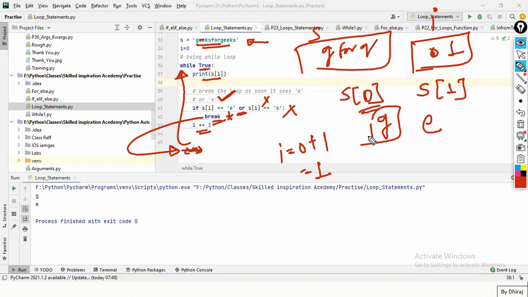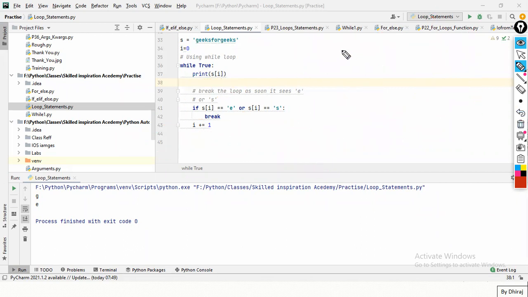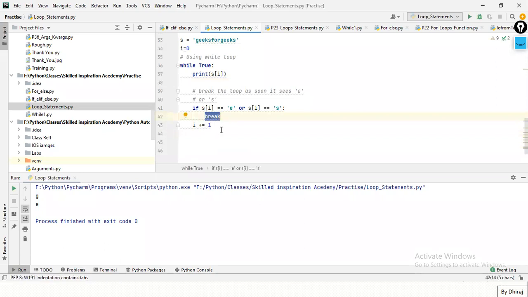Any issues in G and E? Means why you got confused? Okay, so we were thinking after break it is going to I plus 1, but since the condition is true, it is going out of the while loop. Yes, because this I plus 1 is inside this loop, guys, right? So break will throw outside. So this will not be printed. Any other confusion? Instead of break, if it is continue, then it will not execute this I plus 1. It will skip that iteration. It will not run that line, but it will skip that iteration.